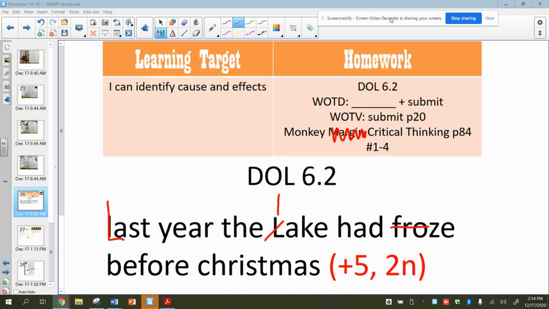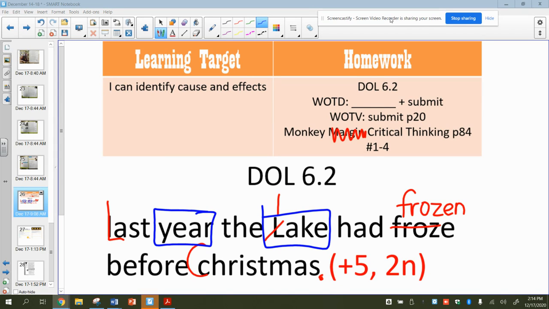Froze should be frozen to keep it in the same tense. Christmas should be capitalized, a specific holiday, and then a period at the end. Here we have 2 common nouns. Both of them are things, and remember they are not capitalized. One of the things is year, and the other thing, now that it's lowercase, is lake.